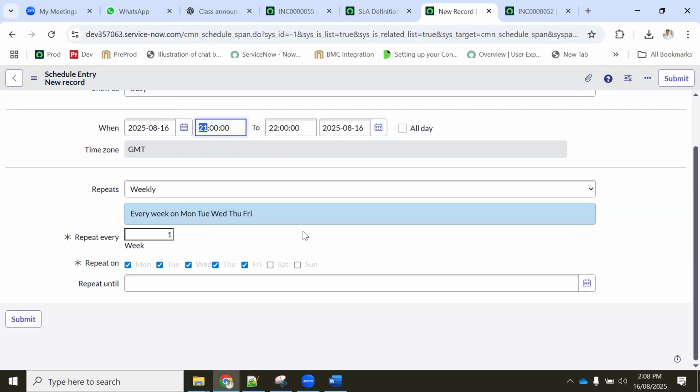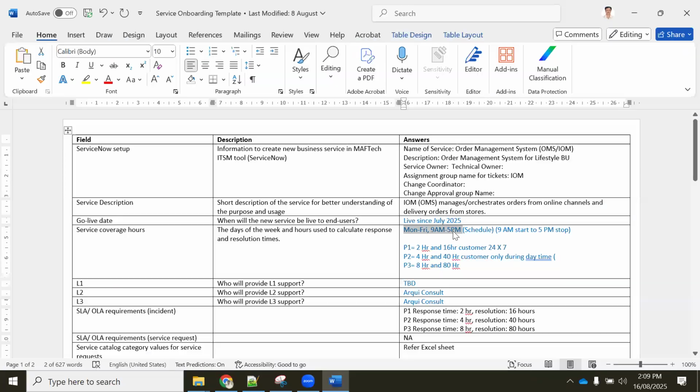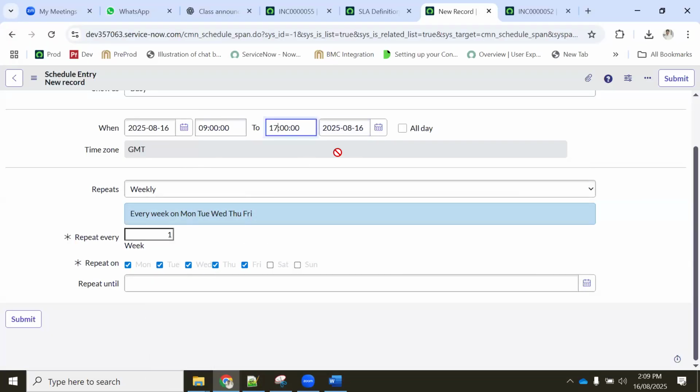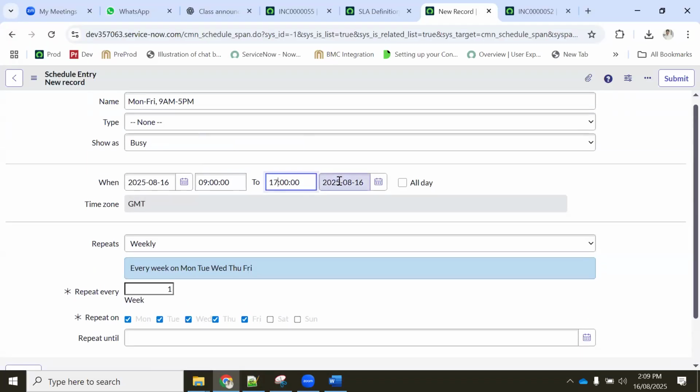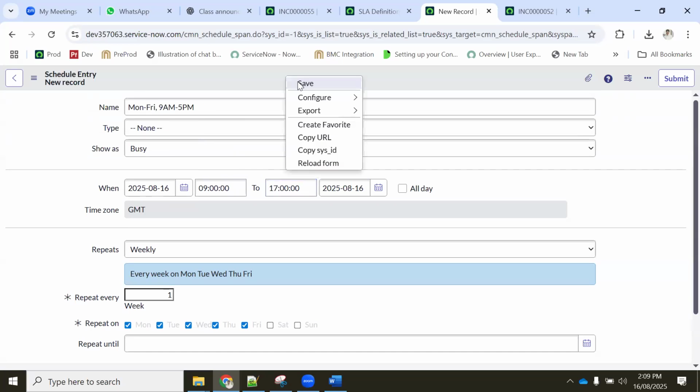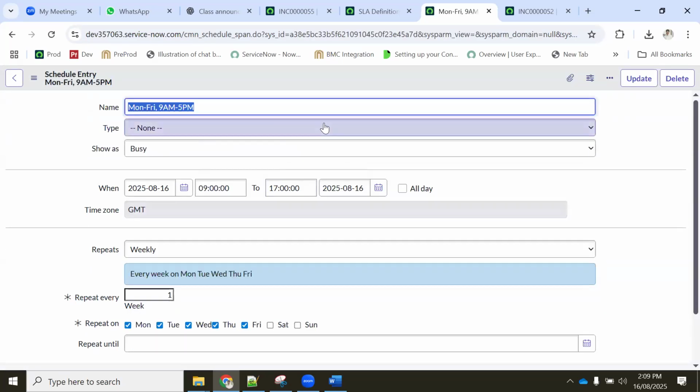So when it is starting, we are starting 9 a.m. Okay. This is minutes, this is seconds, minutes, hours, correct? So 9 o'clock we are starting, 17 hours we are ending, correct? As per this, 5 p.m. Okay. So we are going to save this schedule.